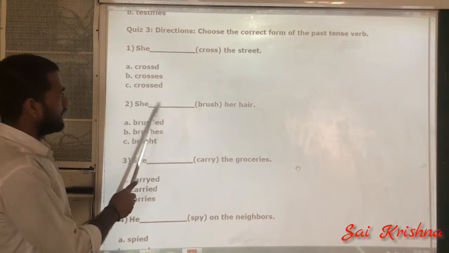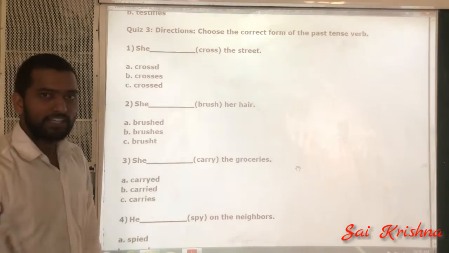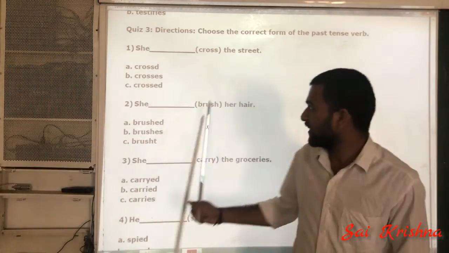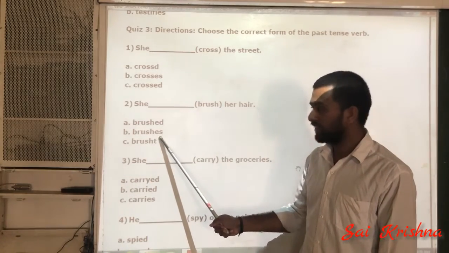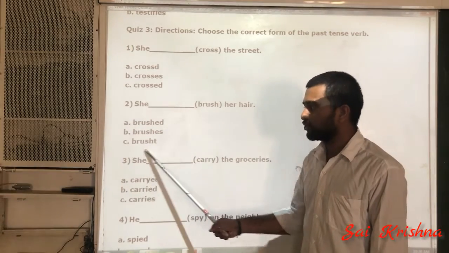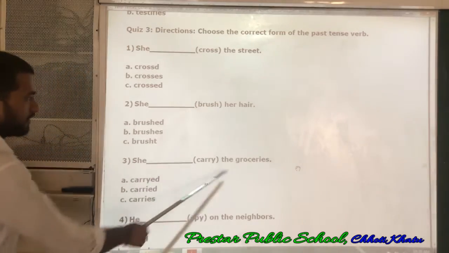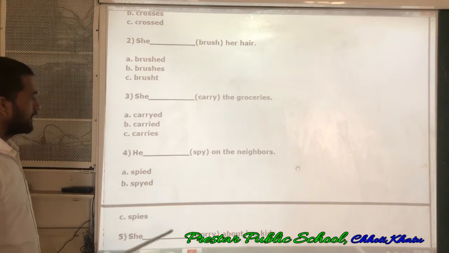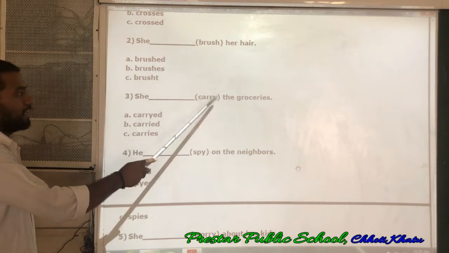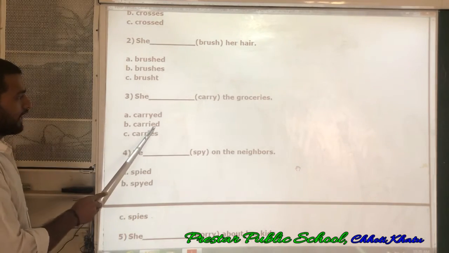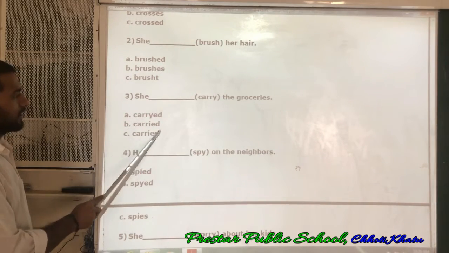Next one. She ___ her hair. Here brush is given. In past tense, what is the V second form of brush? It is brushed. Okay? This one is wrong because this is present and this one is wrong spelling. So this one is the answer. Next. She ___ the groceries. What is the answer? When there is consonant plus y, we replace y with i and then add ed to it. It becomes the V second form. So B is the correct answer.